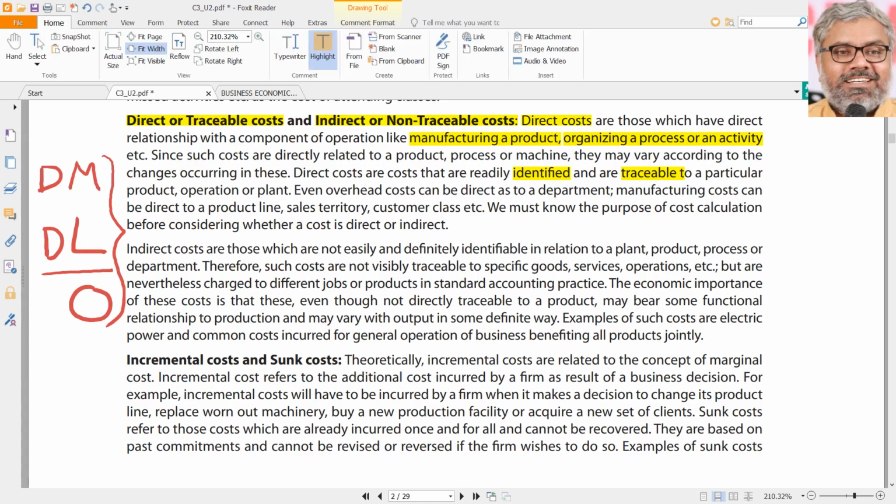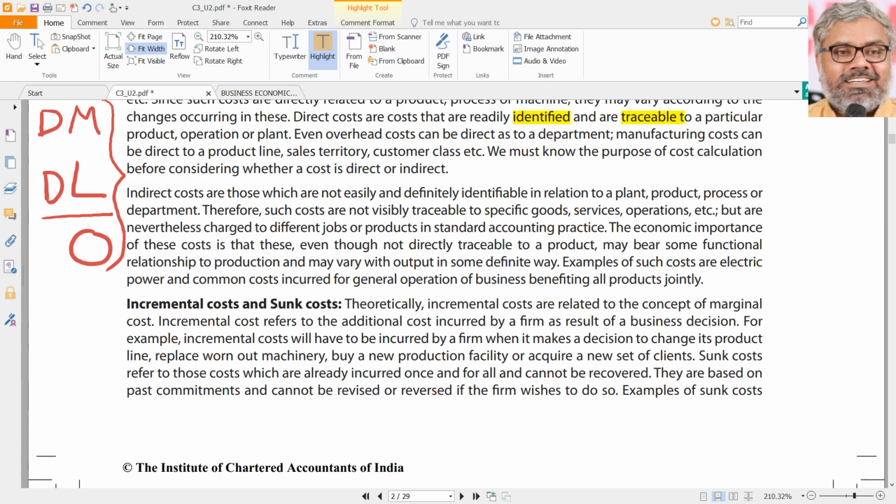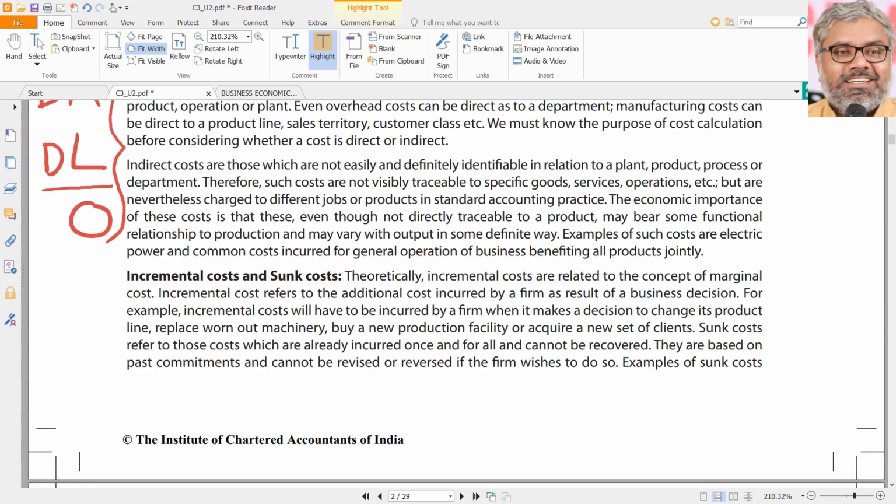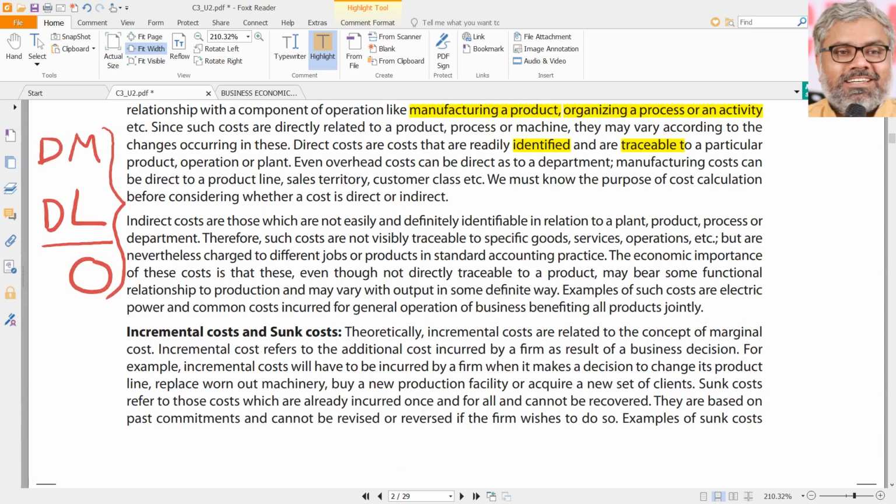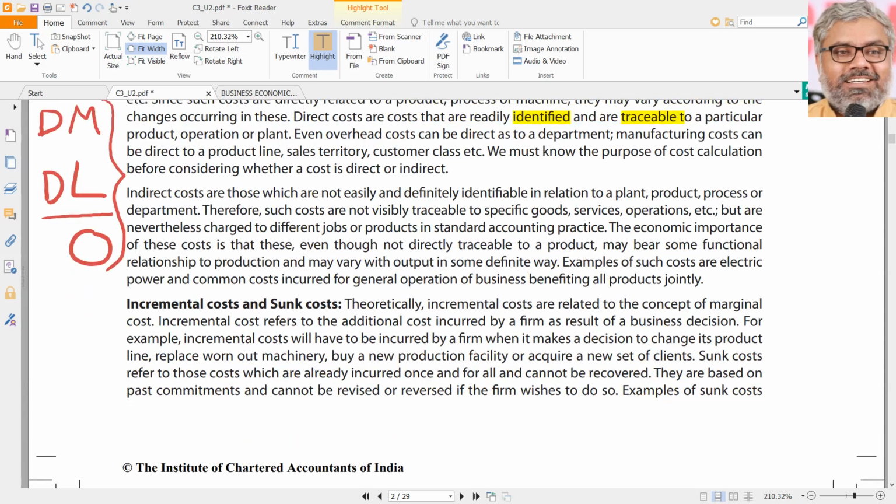Then, within these material costs, labor cost or other expenses, if we can identify those costs, we can trace them to the particular production process, then those are called direct costs. If they are not traceable, those are called indirect costs, right? So that is the broad understanding of direct and indirect cost. We are not going to do any of this classification at this level, so we don't need to break our heads. How do I know whether it is a direct cost or indirect cost? Common sense judgment will be enough.